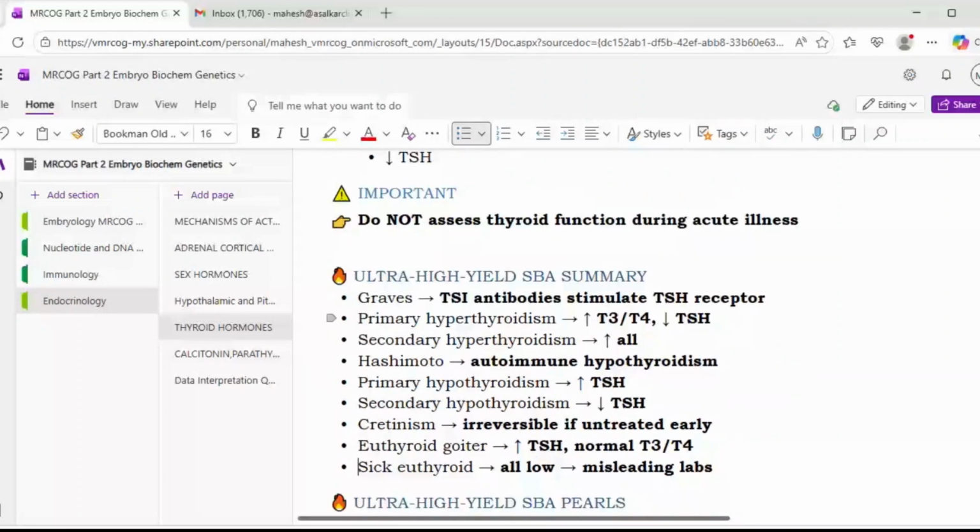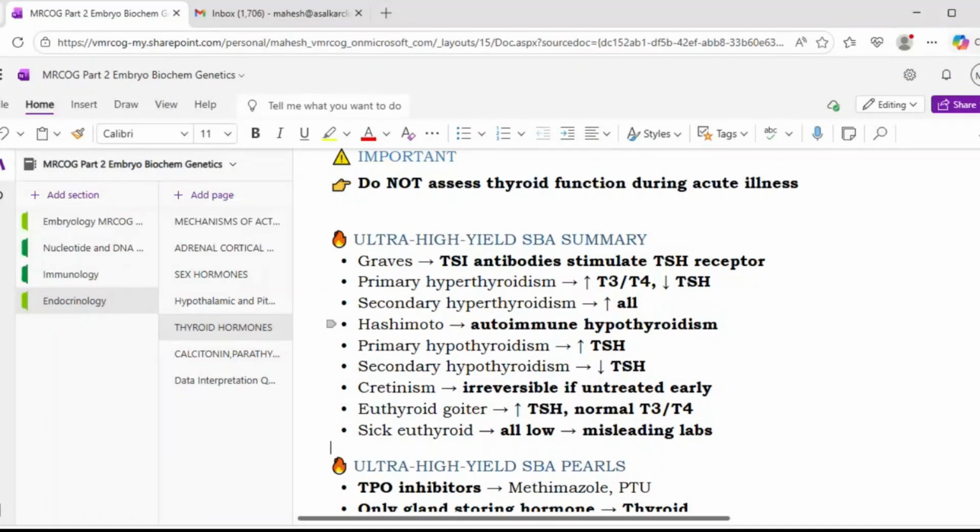One, Graves' disease. Okay, it has got thyroid stimulating antibodies, TSI antibodies stimulate TSH receptors. Then there is a primary hyperthyroidism, that is increased T3 and T4 levels, and there is a decreased TSH. In secondary hyperthyroidism, all will be increased. In Hashimoto, it is an autoimmune hypothyroidism. Primary hypothyroidism, increased TSH level. Secondary hypothyroidism, there is a decreased TSH level.